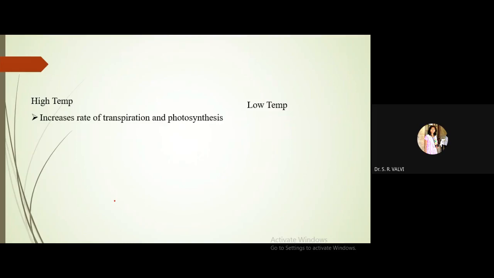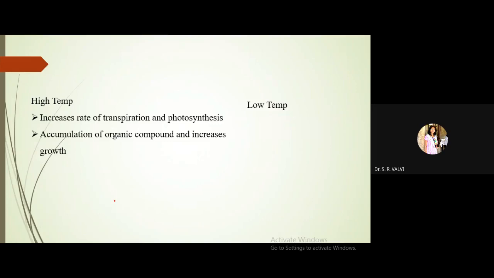And the rate of transpiration is nothing but water being vaporized. Water transpires from the surface of the plants. That process is known as transpiration.